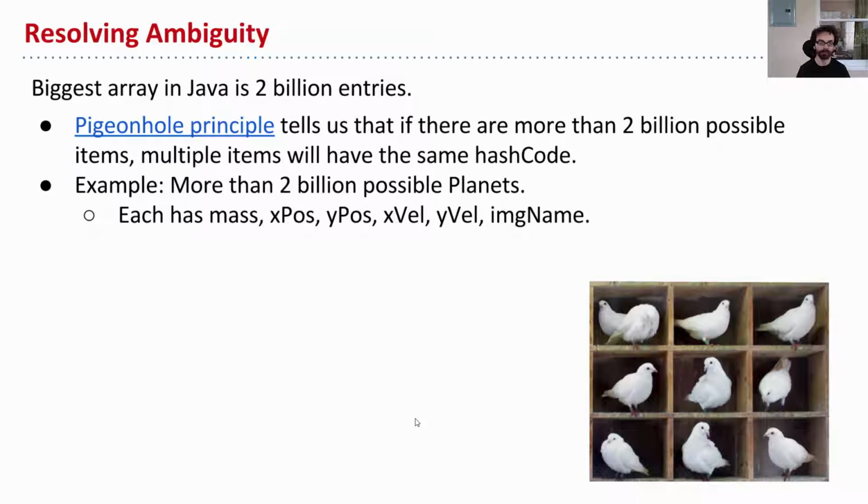So likewise, in Java, well, let's take planets, for example. There's more than 2 billion possible planet objects. Each has a mass, an x position, a y position, an x velocity, a y velocity, an image name, possibly more stuff depending on your definition of planet. There's more than 2 billion possible planets, so it is natural that at least 2 planets will map to the same hash code. It doesn't matter how clever you attempt to be, there are 2 planets that are going to have the same hash code. Okay? So basically, I just want to let you know that we can't avoid collisions just by having a clever hash code. It's just not going to happen.